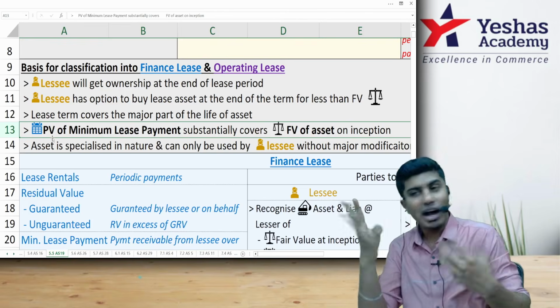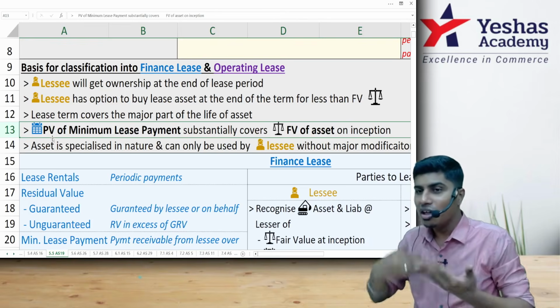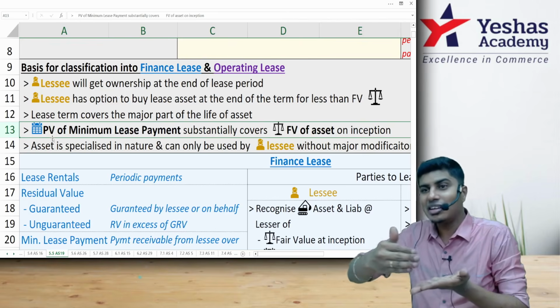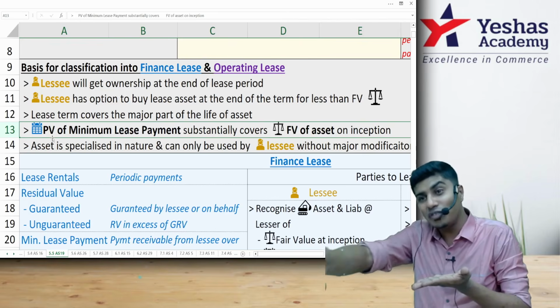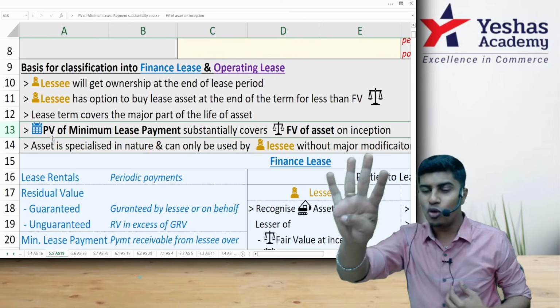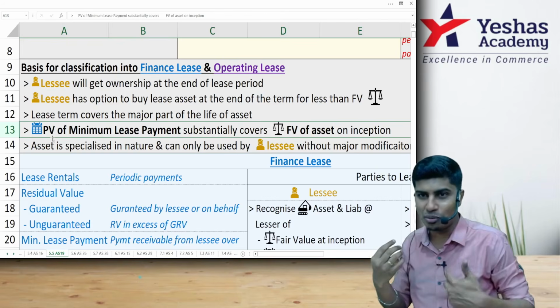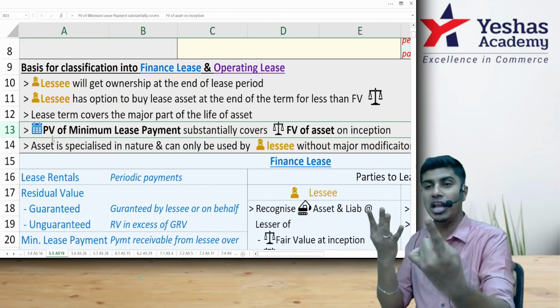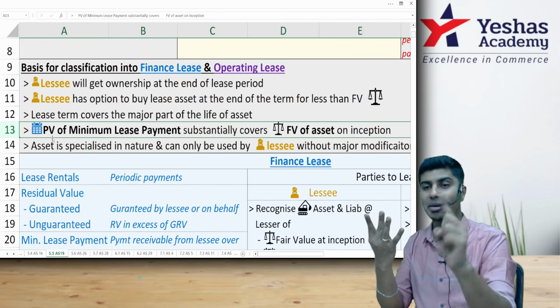That interest income, I don't earn it in the beginning of year 1. I earn it at the end of year 1 a little, at the end of year 2 a little, at the end of year 3 a little, at the end of year 4 a little, and the balance at the end of year 5. So to me, 4 lakh is the amount that I'm supposed to recover from you right now for the asset. 1 lakh I will charge you extra because of delay. This 1 lakh is my finance income.